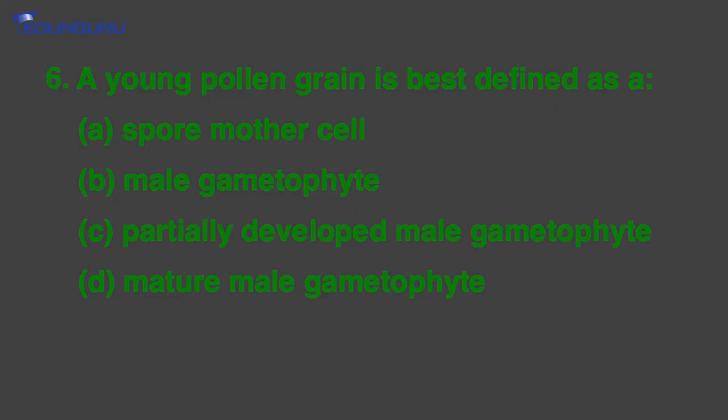Let's talk about question number 6. A young pollen grain is best defined as option A, spore mother cell, option B, male gametophyte, option C, partially developed male gametophyte, option D, mature male gametophyte.